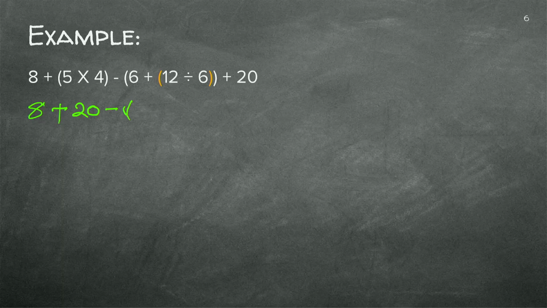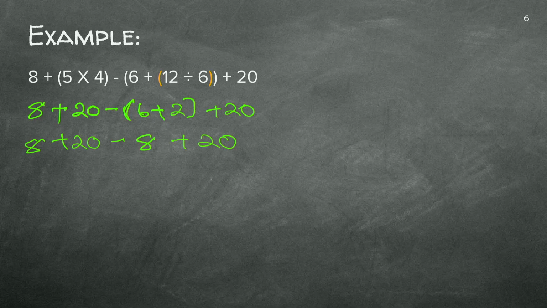So let's do 6 plus 12 divided by 6 is 2, plus 20. Then we're going to do that bracket. Minus 6 plus 2 is 8, plus 20. And then our answer will be 28.